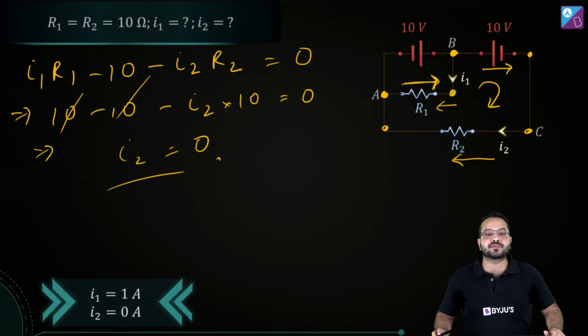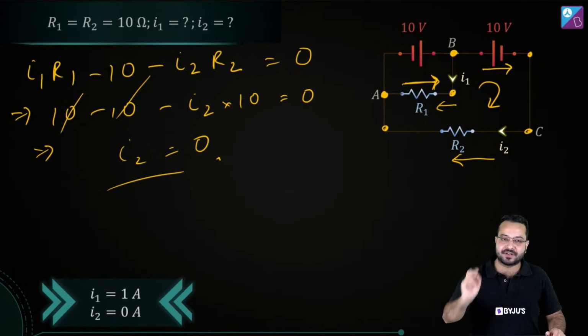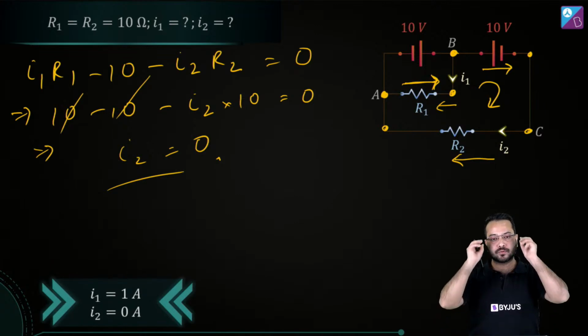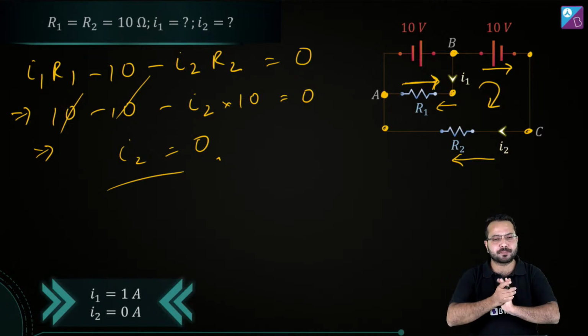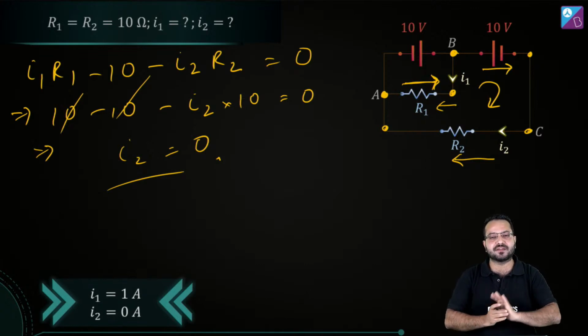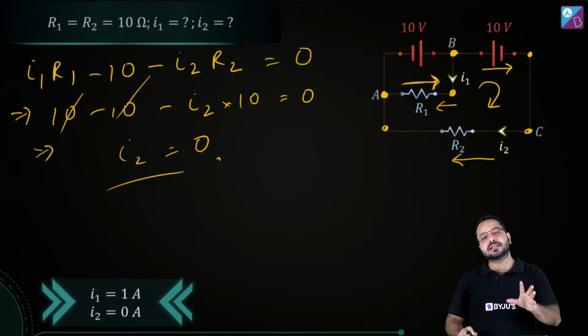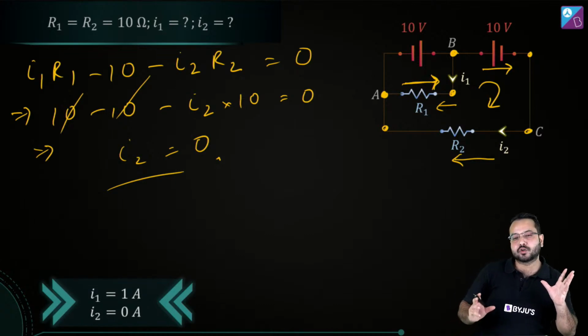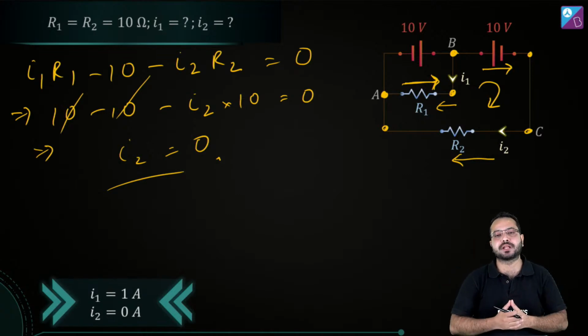So there is absolutely no problem in choosing any loop. You can choose any loop you wish, just apply KVL properly. That's all we need to take care of. Alright, so the question, some people are rating 0.5, some people are rating 2, some people are rating 3.5, so it's very controversial over here, but I'm going to put it in the easy category.